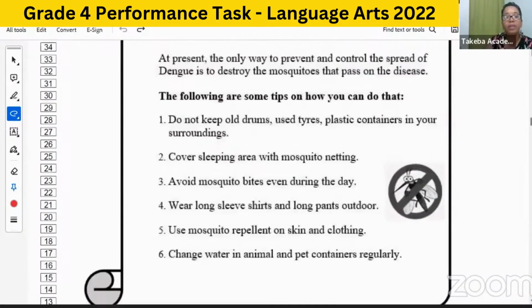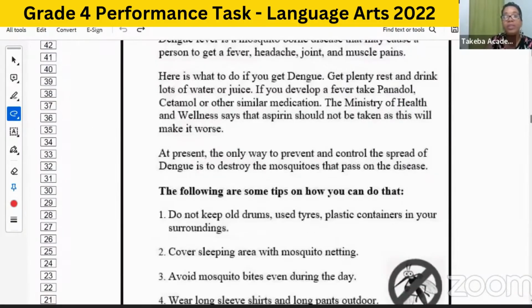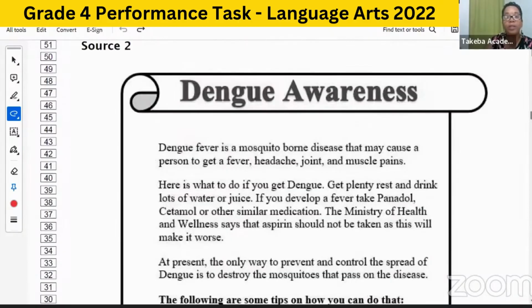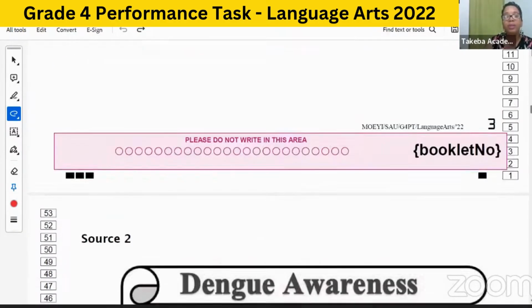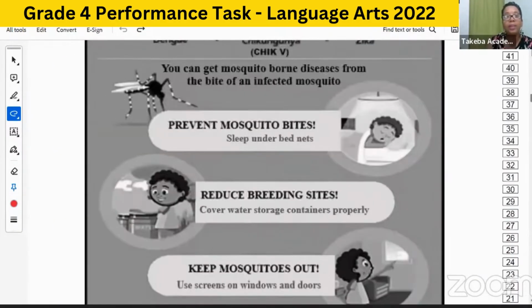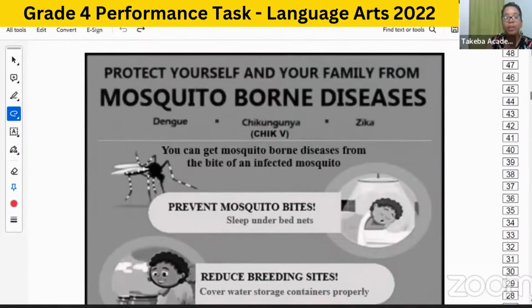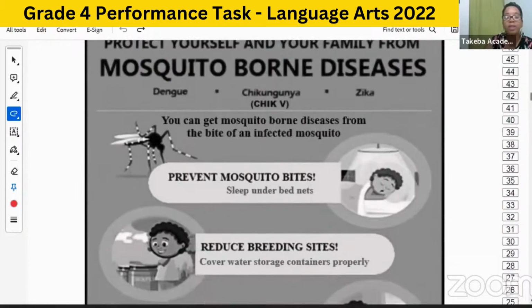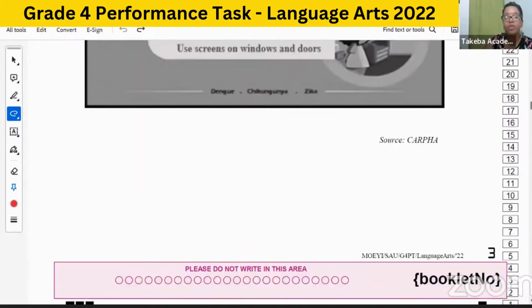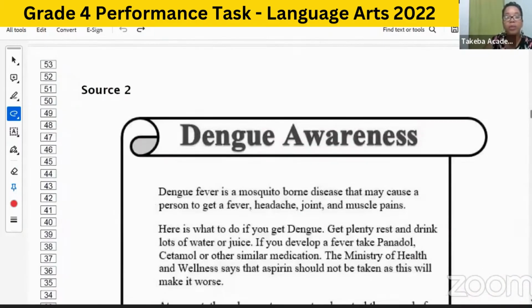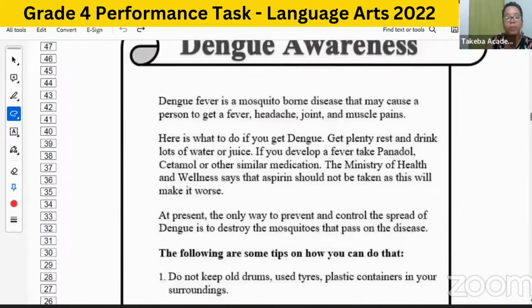Let's look at the sources. This one, the heading says dengue awareness, and of course it talks about the fever and what you should do. Take Panadol and Cetamol or other similar medication. But let's look quickly to see what's in source 1, and it does not have anything specific that tells us about how to treat dengue. So we're going to go with source 2.